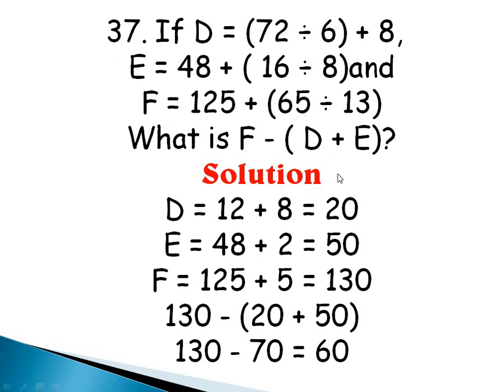Now I can put the value of each alphabet into this equation. F is 130 minus D is 20 plus E is 50. So I'll deal with the bracket first. 20 plus 50 is 70. 130 minus 70 is 60. Is that okay? Good.